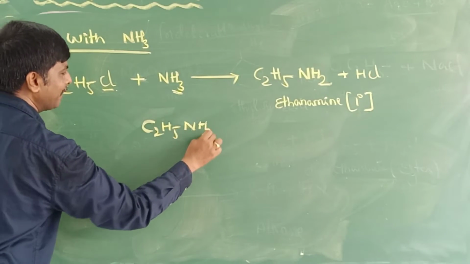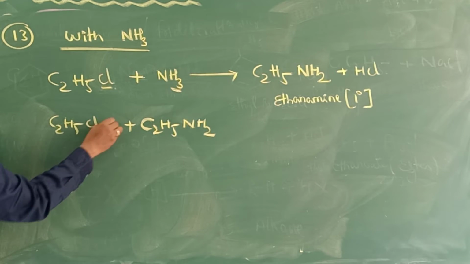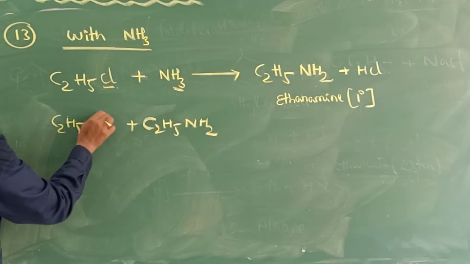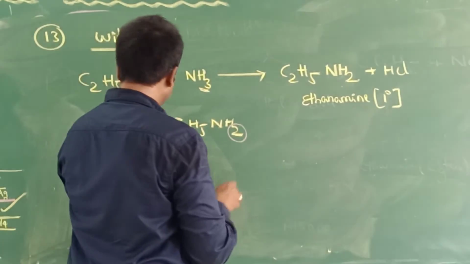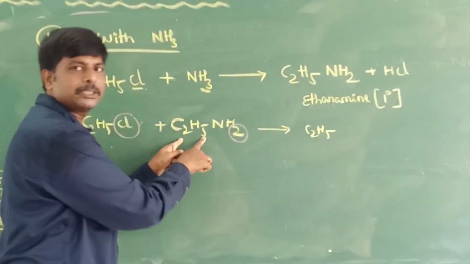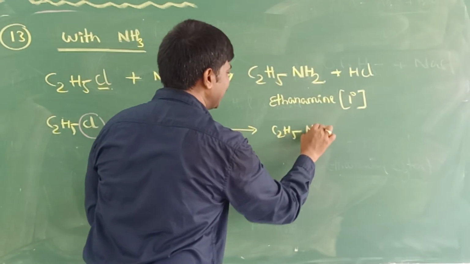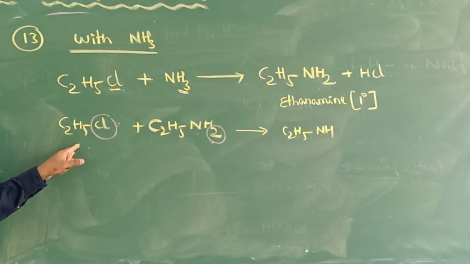That ethanamine will again react with another mole of chloroethane. In this case this H and Cl will go, so C2H5 is already here, NH is there, and instead of this H, this C2H5 came.